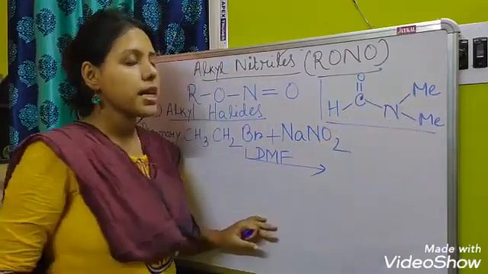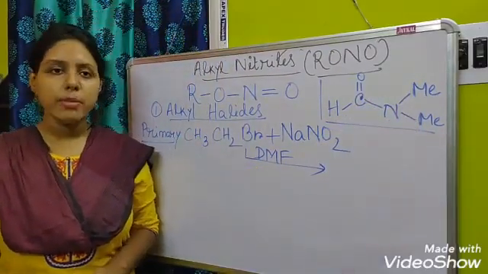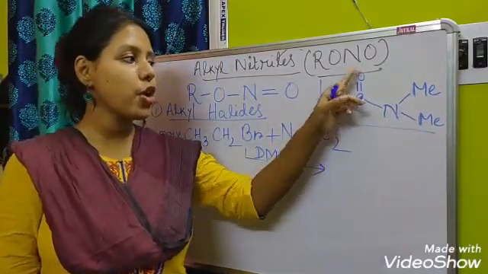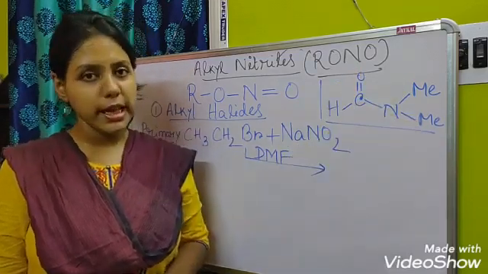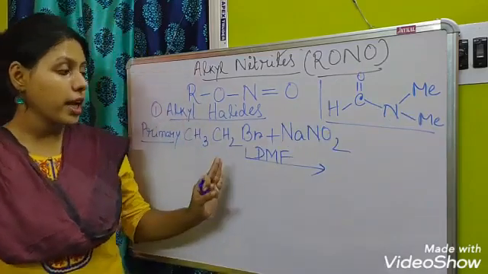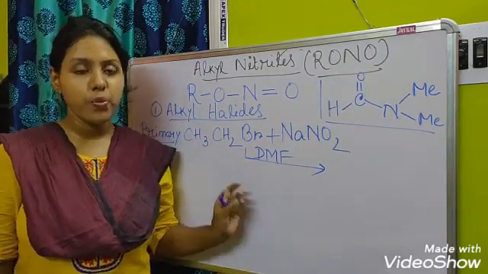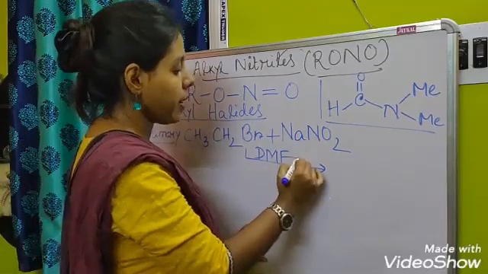This is the structure of dimethylformamide, that is HCO-N with two methyl groups on the nitrogen. Now we have to take dimethylformamide here along with urea.